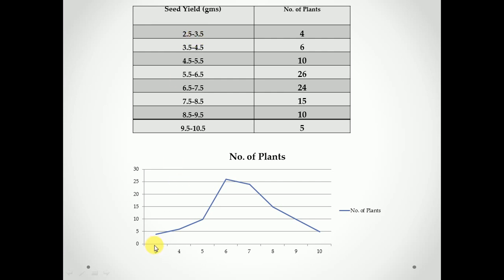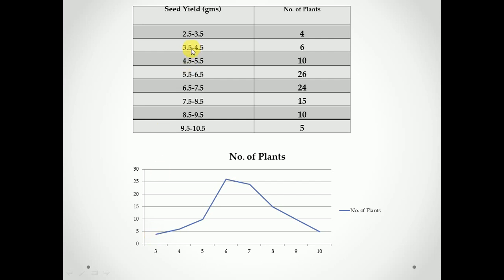So this is the 3 point on the x-axis, and for that class the frequency, or number of plants, is 4. Understood? For this 3 the frequency is 4.